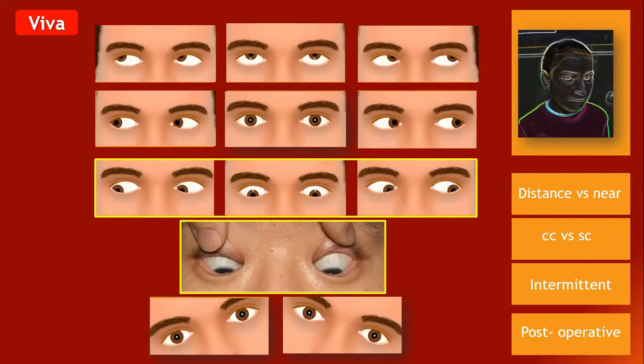You say this while giving the instructions. During version testing, you hold a target in different gazes and ask the patient to look at the target. Check the vision in each eye first, then ask the patient to look at the target and warn him that you are going to touch his eyelids to elevate them while testing. Okay?